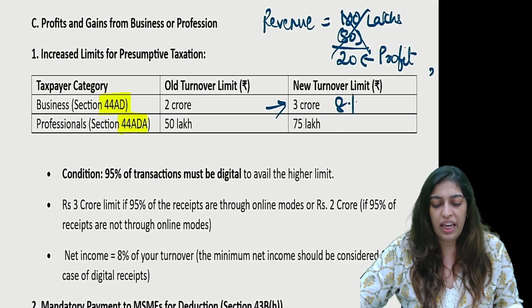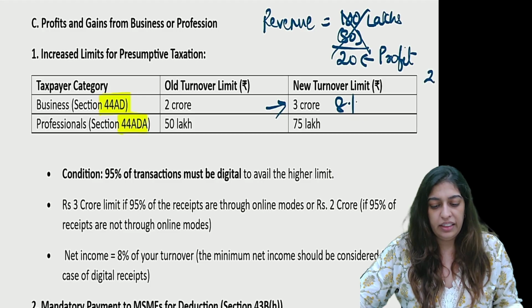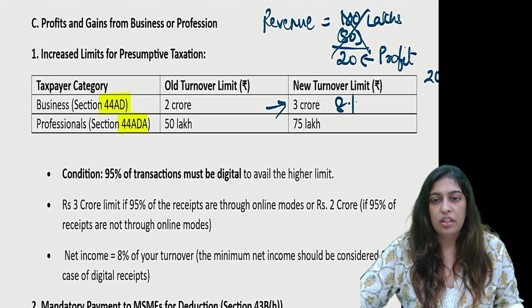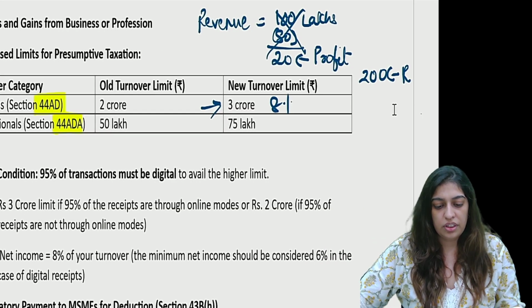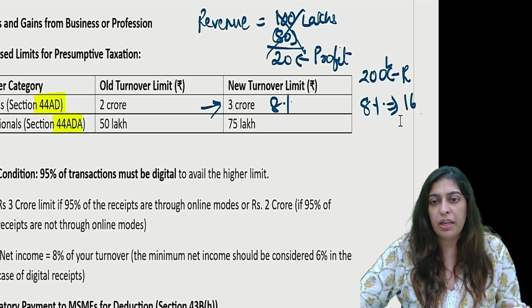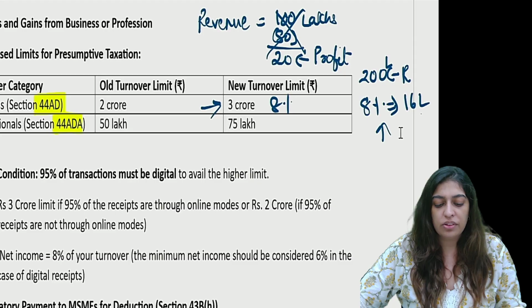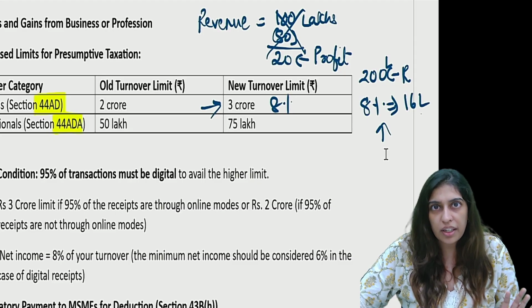Okay, so let's say if my revenue is 200 lakhs, what will be 8% of that? That will be 16 lakhs, my net taxable income. I have to pay tax only on 16 lakhs, not on 200. Easy.